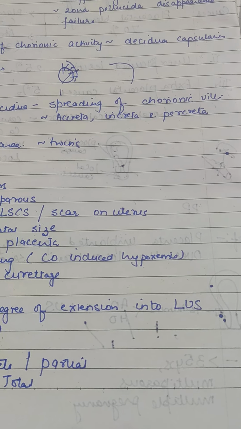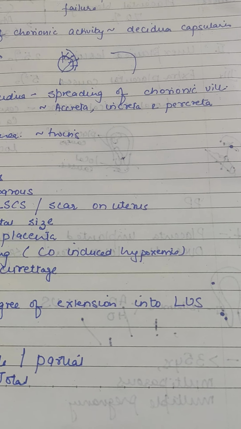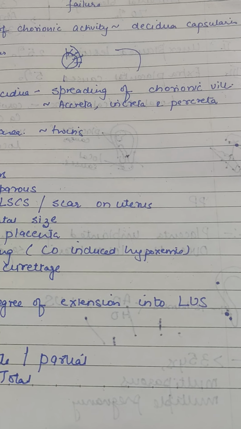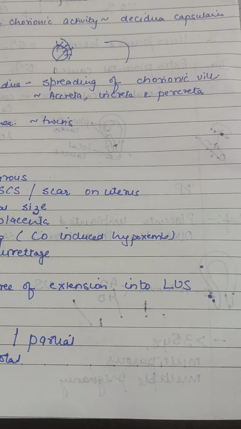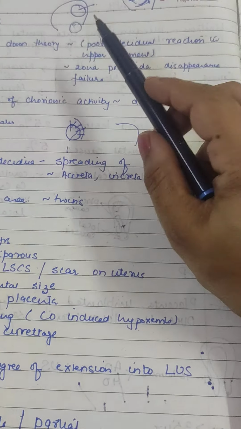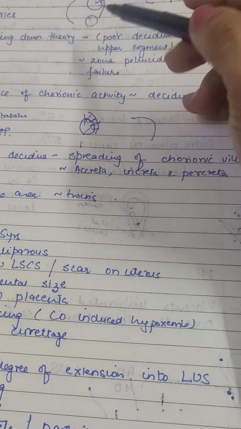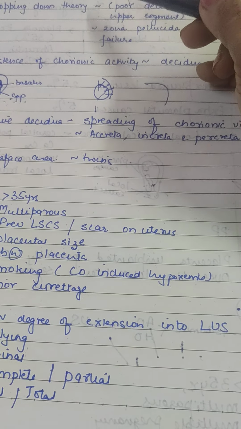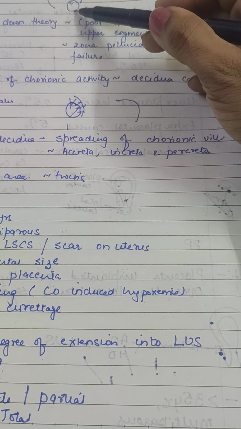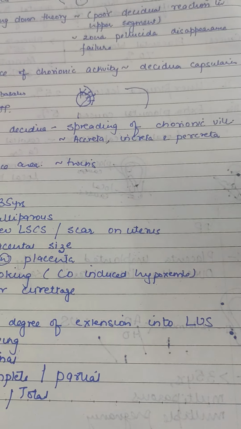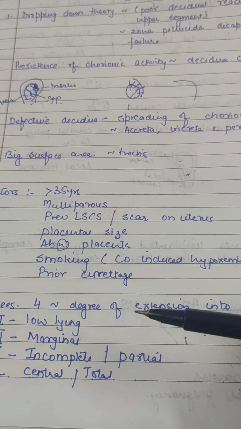Suppose there is an anoxic environment inside, as seen if a female is smoking. Because of the hypoxic environment, because of increased carbon monoxide in the body, there are chances that the placenta is not getting adequate nutrition and needs it from other parts also. So it is coming downwards also. The activity of the chorionic villi may come till the lower segment. So the placenta that is developed can be a large placenta encroaching on the lower part.